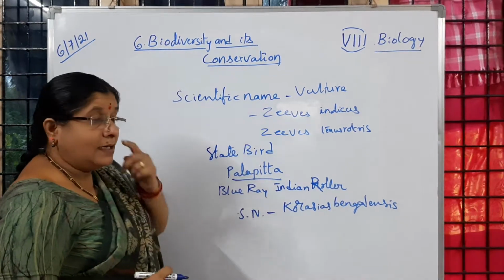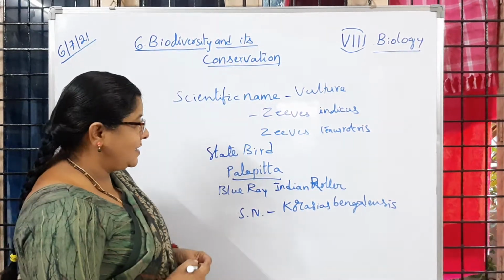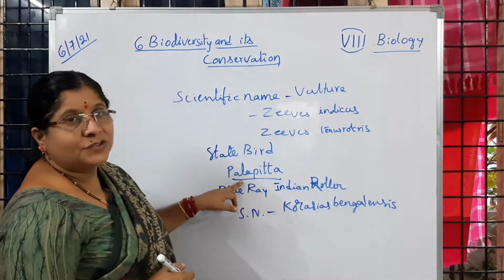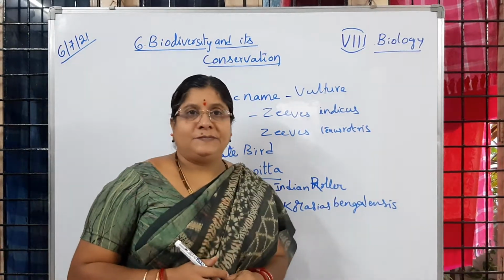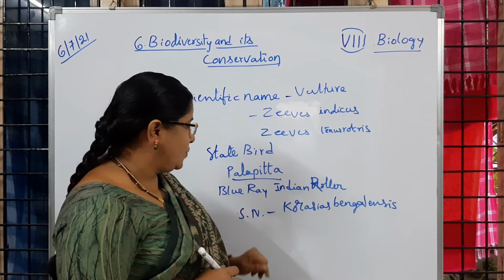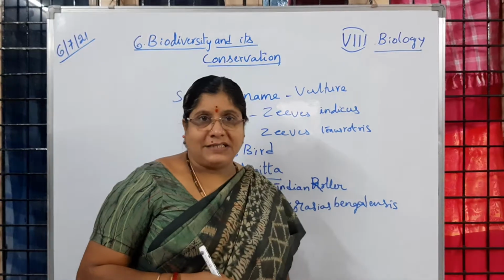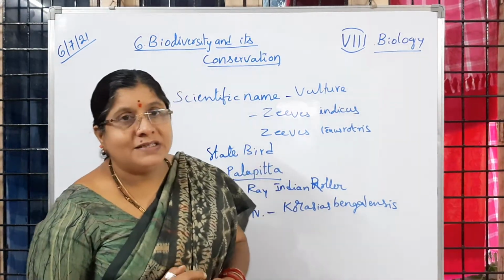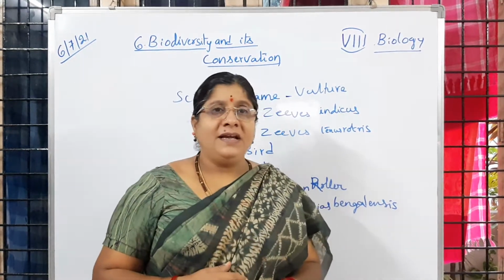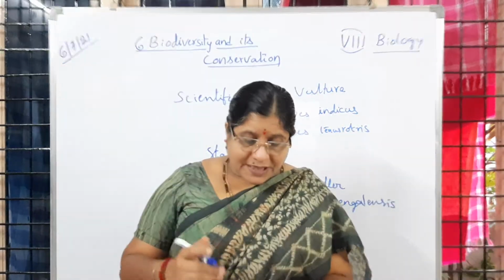You will be given questions, sir. Give the name of our state bird, state animal, like that you will observe in GK questions. State bird, what is that? Palapitta. Earlier these were large in number. Palapitta is commonly called the Indian roller, and its scientific name is Coracias benghalensis. But nowadays we are not observing these birds in large numbers. What are the reasons why vultures are disappearing? Why are the Palapitta not seen? Why are our state birds not seen?